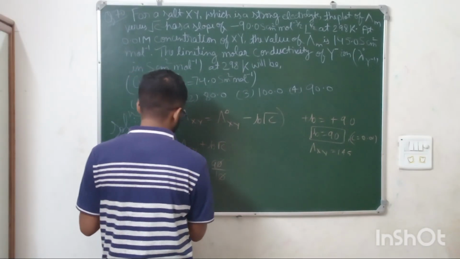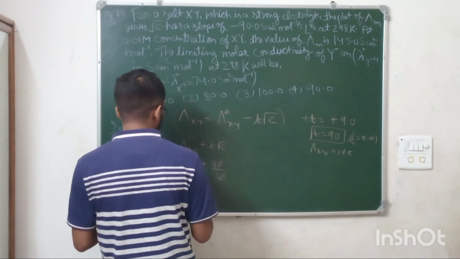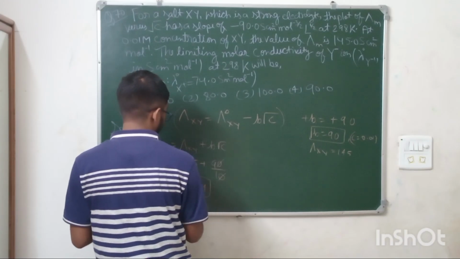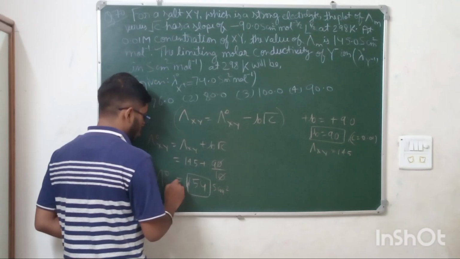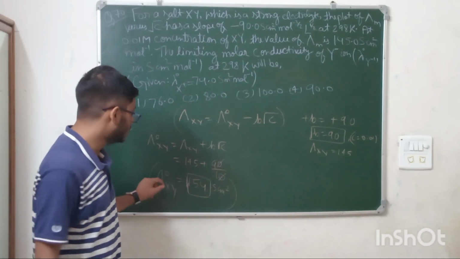So 90 times 1 by 10 is 9, and the value is 154 Siemens centimeter square. This is the value of lambda naught XY, the limiting molar conductivity at infinite dilution.